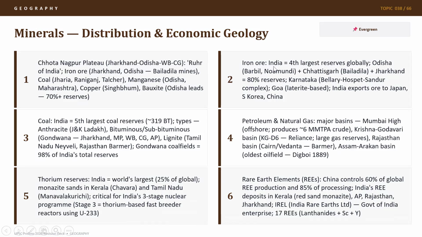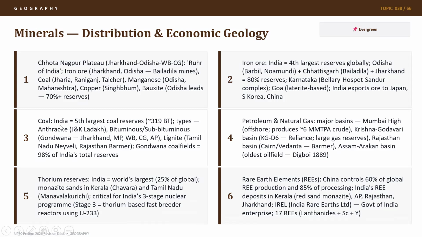Then we have iron ore. India has the fourth largest reserves globally of iron ore. Odisha, Barbil, Noamundi mines, Chhattisgarh, Bailadila mines, and Jharkhand account for 80% of the entire reserves of India. In Karnataka, we have some mines like Bellary, Hospet, Sandur complex. In Goa, we have laterite-based mines for iron ore. India exports ore to Japan, South Korea, and China.